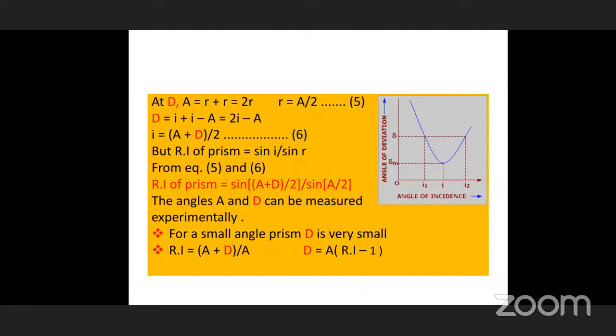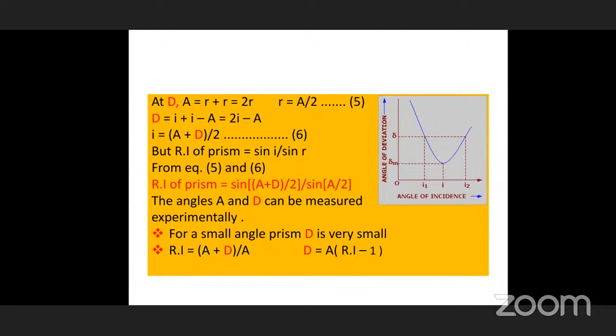So from this, sometimes you have to find out the minimum deviation in a small angled prism. That value is A into (refractive index minus 1). While simplifying the equation (A plus D) by A, you can write A by A as 1 plus D by A separately. From this you can find D as A into (refractive index minus 1). This is also an important point to remember.